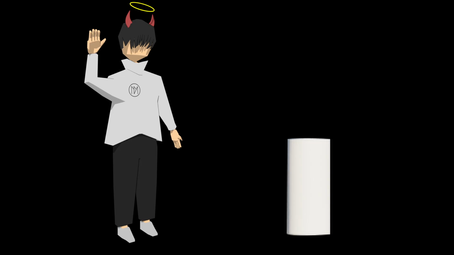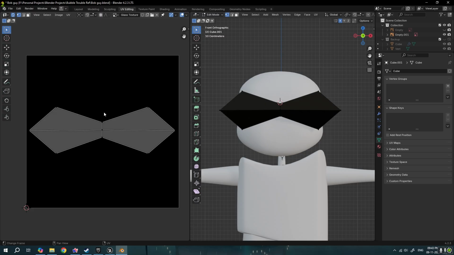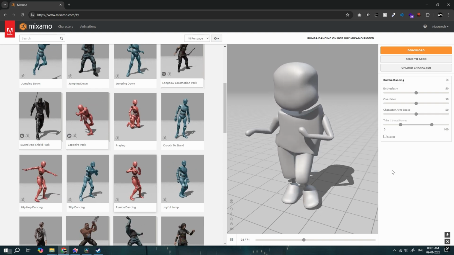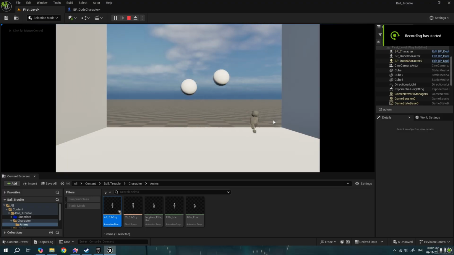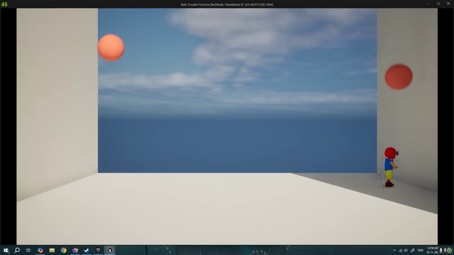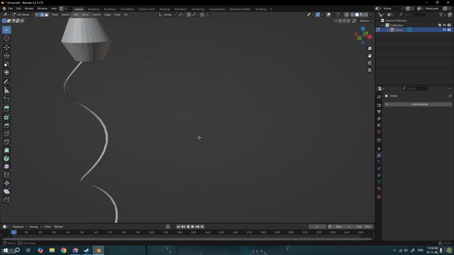Now it was time to say goodbye to the cylinder and add a player character. So with my exceptional modeling skills, I made this guy. I used Mixamo for animations, imported it to Unreal, and now we got a player 100% integrated. After some fixes and with questionable colors, we now have our character working. Then I 3D modeled an arrow and used it.